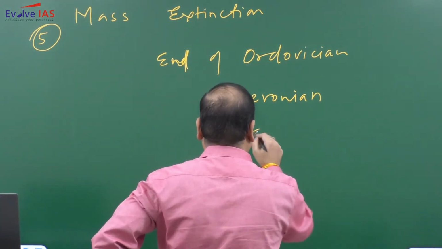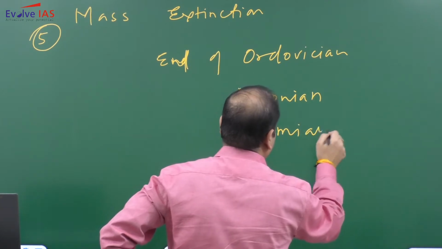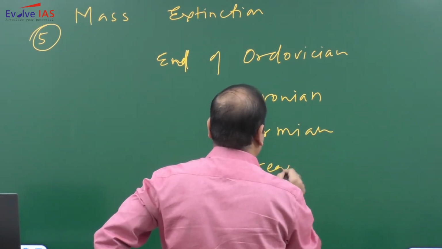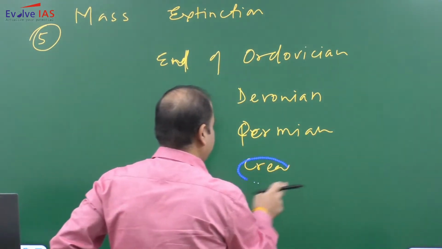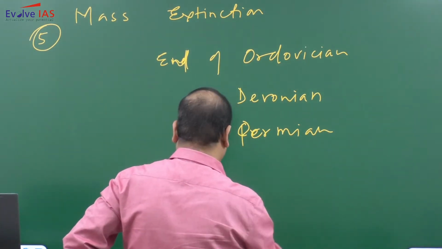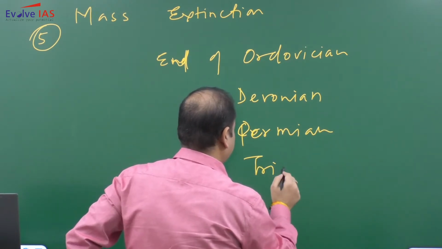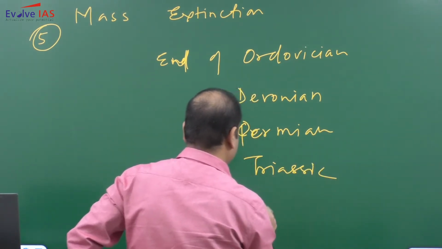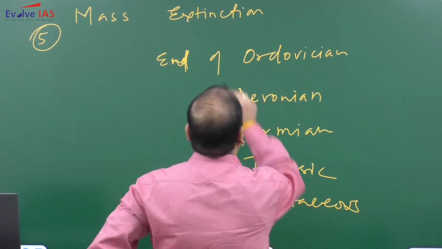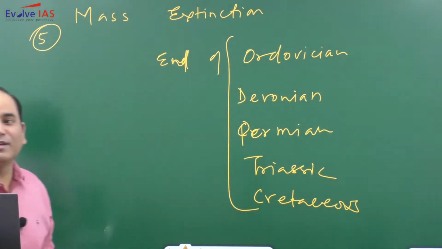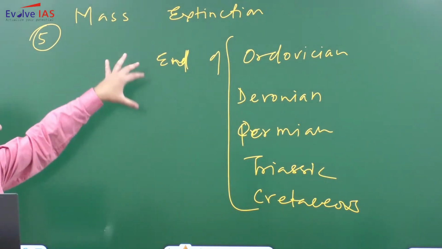Permian, end of Permian, then we have Triassic, then we have Cretaceous. So these are the 5 mass extinctions, and now we are in which mass extinction?